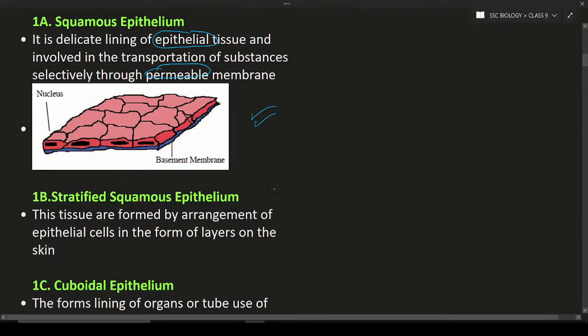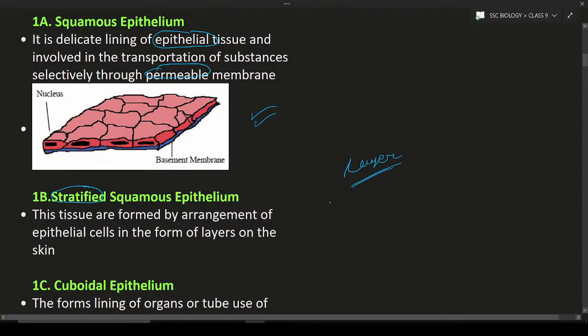Next is stratified. These tissues are found with the cells arranged in the form of layers. Strata means layers. The layers are formed, and such kind of layers is known as stratified squamous epithelium.